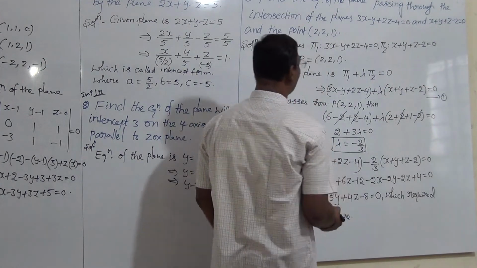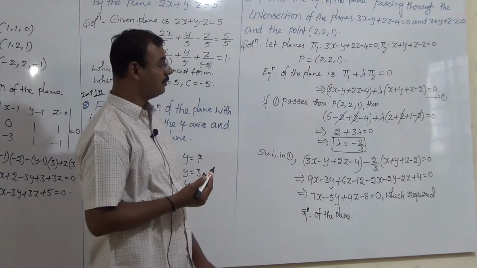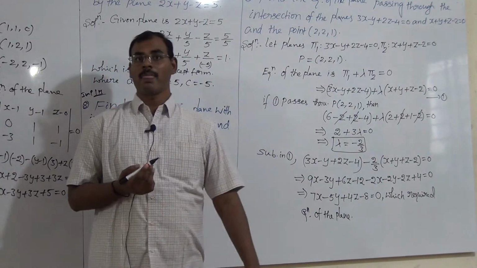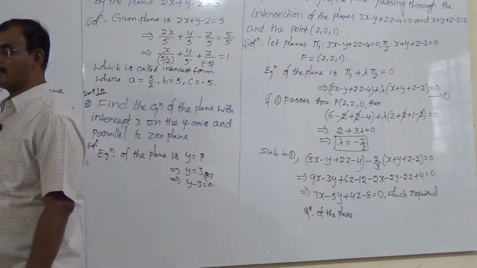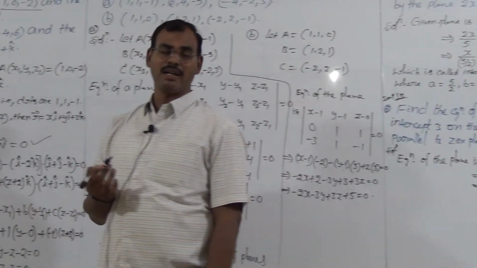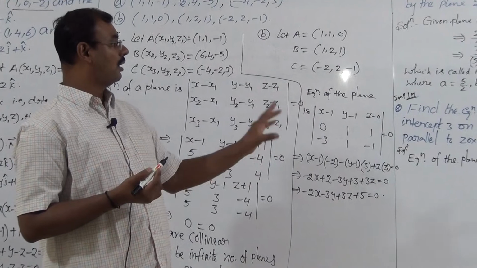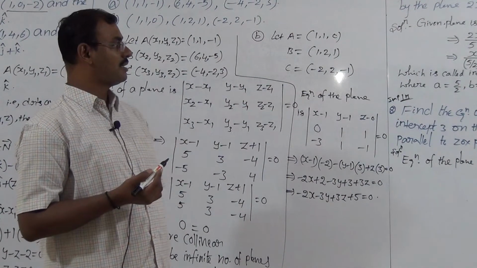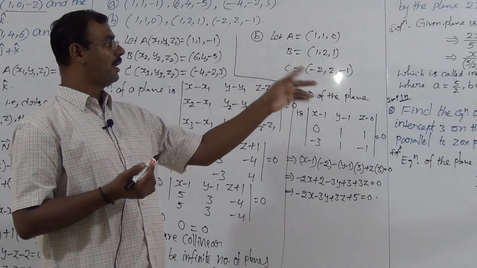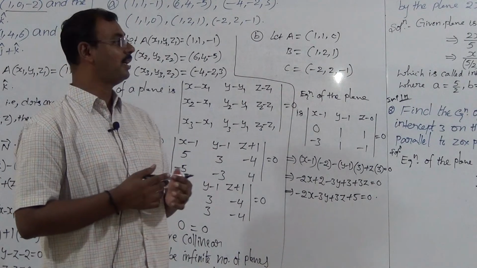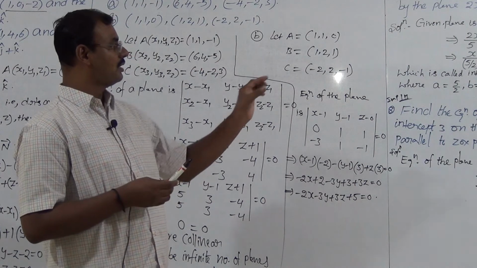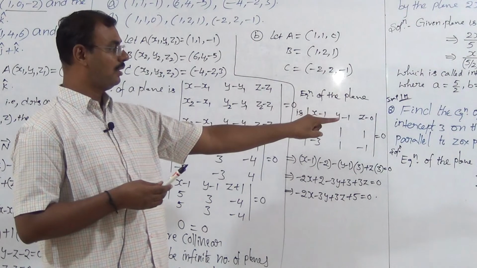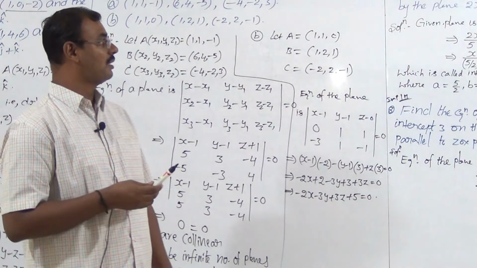So this model is actually very important. Remember, all of you, equation of a plane passing through the line of intersection of two planes. Very important model, go through this problem thoroughly. Remember the general formula: phi 1 plus lambda times phi 2 is equal to 0. Substitute the two planes, then substitute the point, find lambda, and we easily get the equation of the plane.